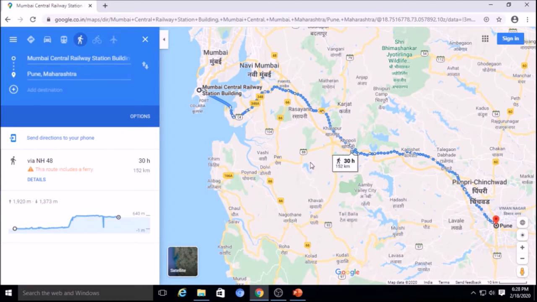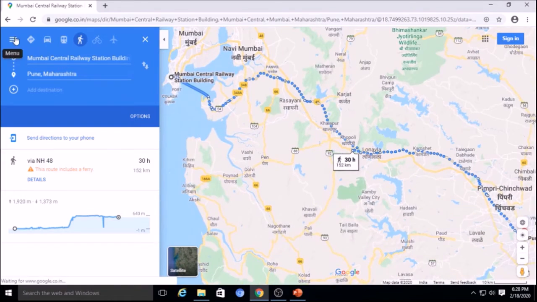Here we are not going to walk, but we can find the shortest walking distance, because sometimes due to one-way routes or other reasons we select the walking route instead of the driving route. In some cities the shortest route will be by walking. So this is how the walking route will be displayed.